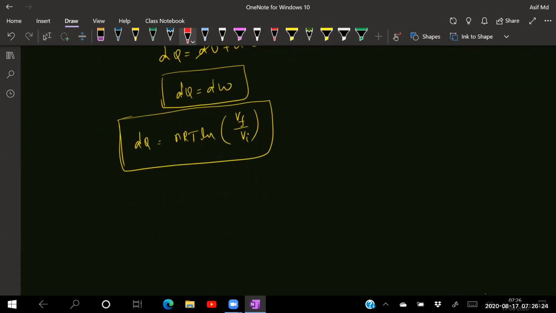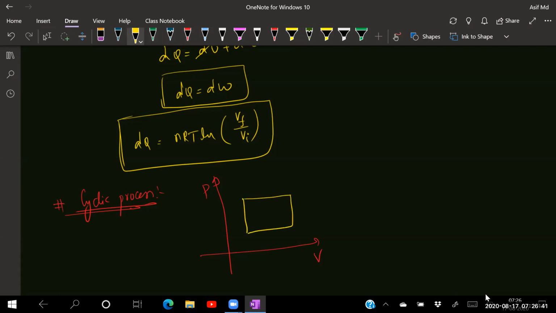Now if I'm talking about a cyclic process, like pressure versus volume, and this is the graph with A, B, C, and D, going from A to B, B to C, C to D, and D to A. So what is remaining constant here?